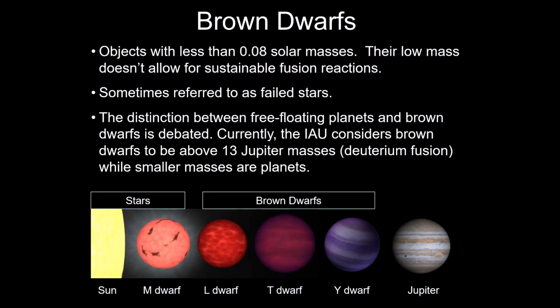It's not a completely accepted idea, just because you can't really look at an object and know how much mass it has right away. It's not an easy thing to determine. And usually classifications or names for things have to be very readily available to observe, and masses are not really easy to find. So anyway, this might change in the future, but this is how it stands at the moment.